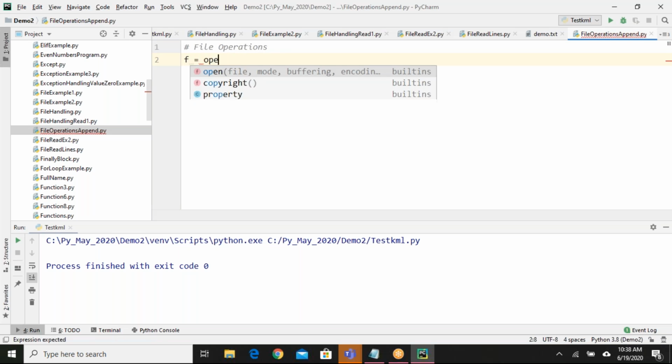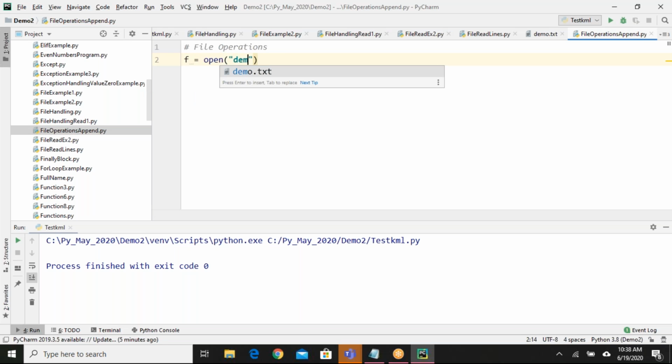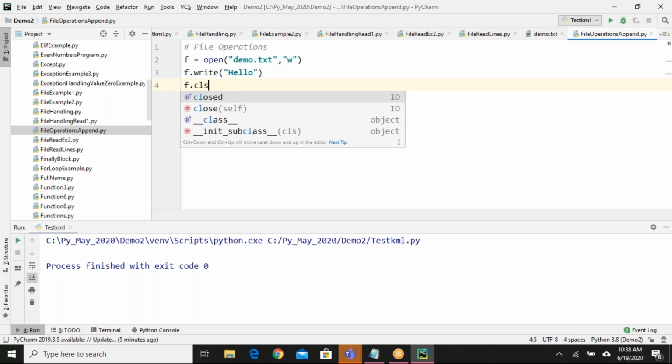So for example, if I write a program like this, demo.txt, and if I open in write mode, say f.write hello, f.close. Okay.